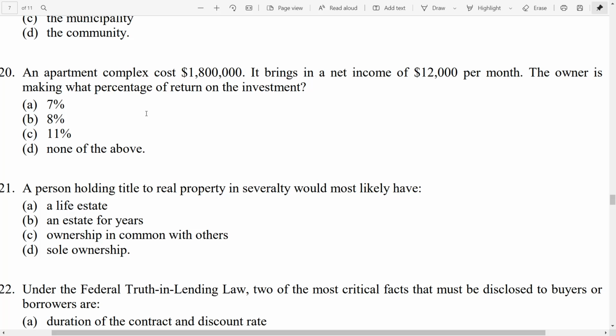And due to that, we get an 8% return on the investment. So it's important to remember to multiply the monthly number to make it annual. So you would have an annual income of $144,000. That would be your net income on an annual basis. And then we would divide it by $1,800,000 to get the return on the investment, which ends up being 8%.